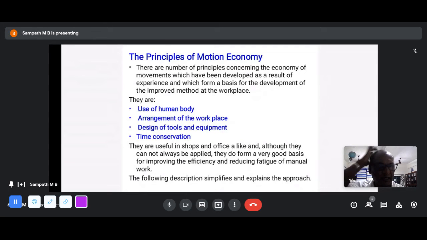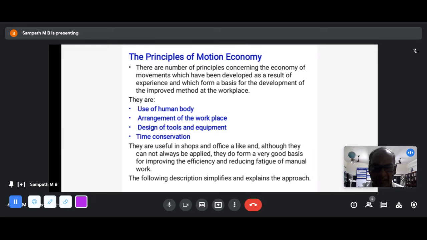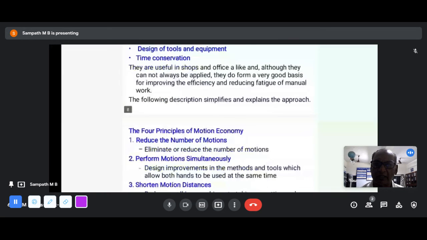So you cannot have a steering wheel diameter, the rod, which is much more. It must be gripped by your fingers. So human hands and fingers are a particular size. So that is how tools have to be designed. Okay. And of course, the most important thing, whether you are in the banking industry or otherwise, time conservation is very important. So how do you save time? Okay. So that is the basic principles of motion economy.